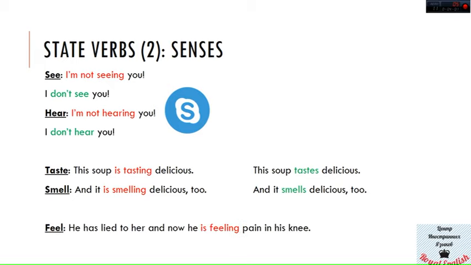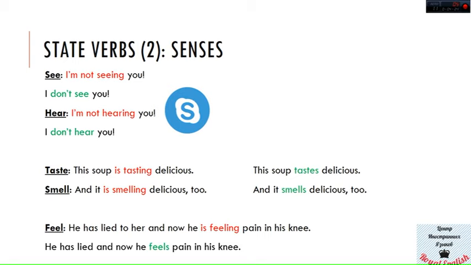And be careful, feel. "He has lied to her and now he is feeling pain in his knee." A sad situation, I think, and it is even sadder because it is formulated in an improper grammar way. He has lied and now he feels pain in his knee.